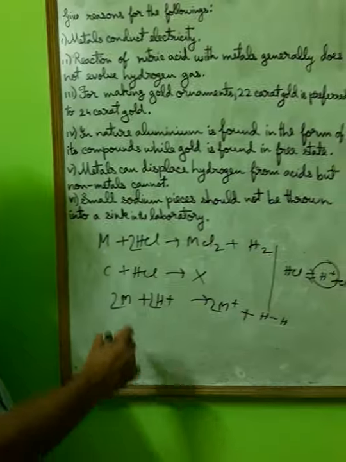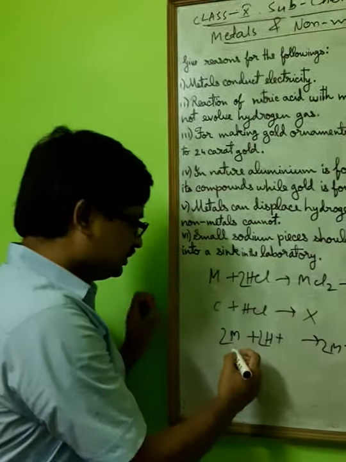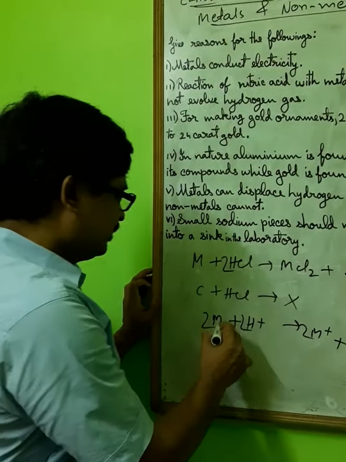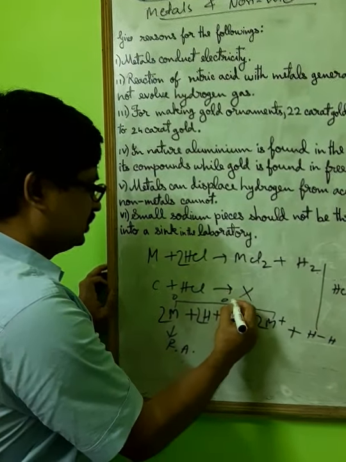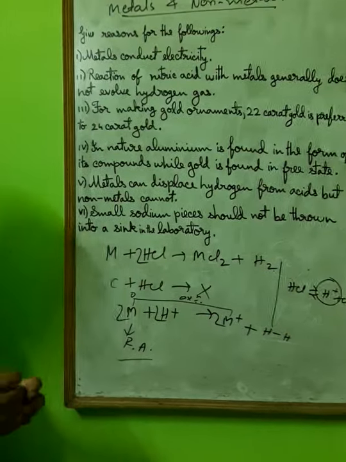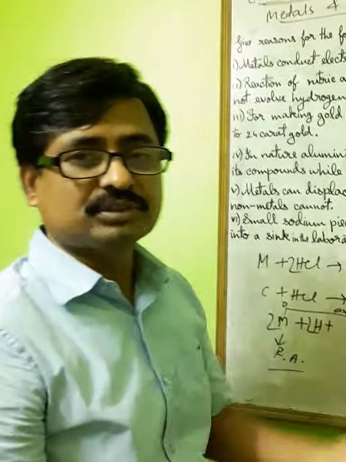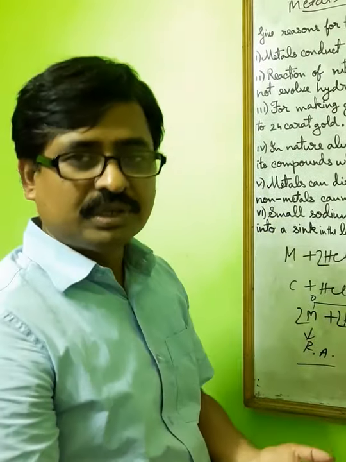So what I told, metal provides electrons to H plus. So this is the what agent? Reducing agent. And what happened to this? Here 0 to plus. This is oxidation. So reducing agent. But non-metals are electron acceptors. They will not be able to provide electrons to H plus. That's why they will not displace hydrogen from acid.